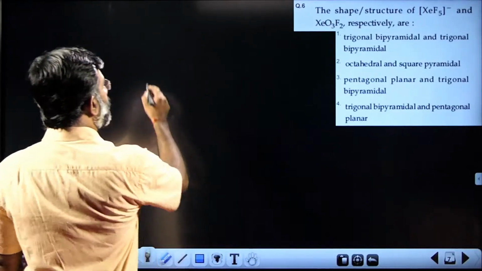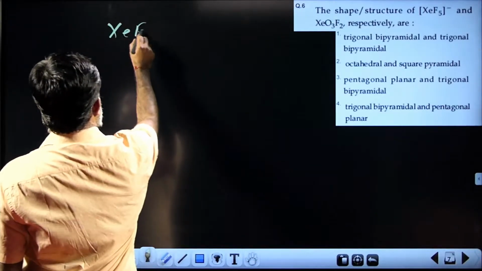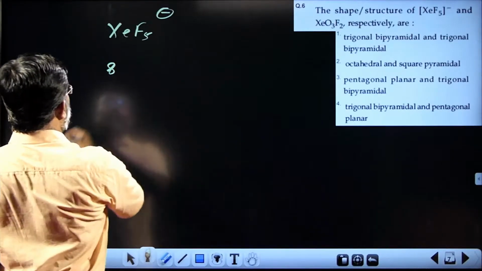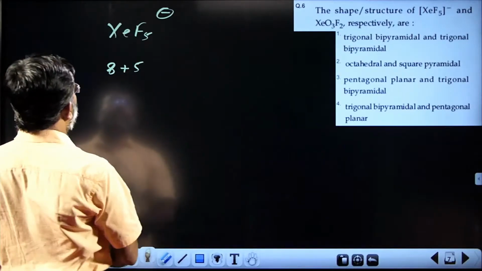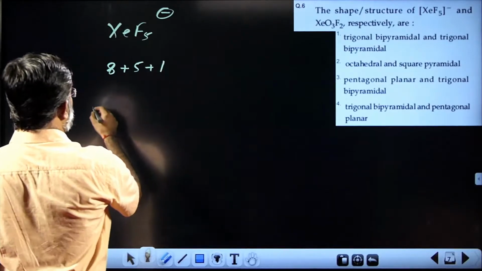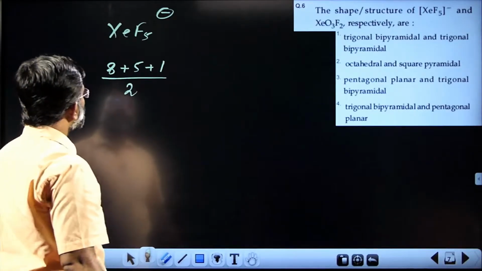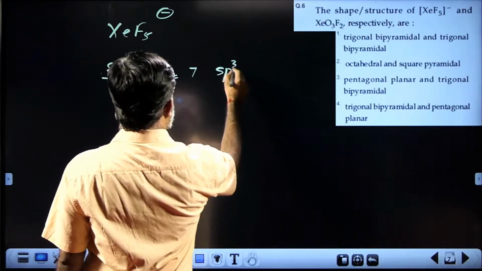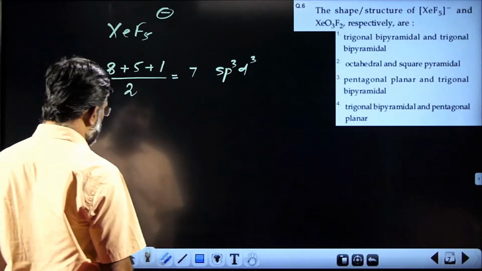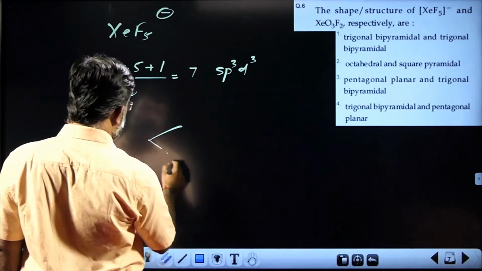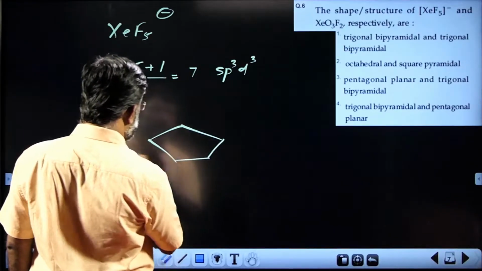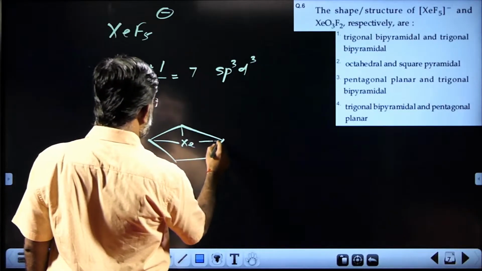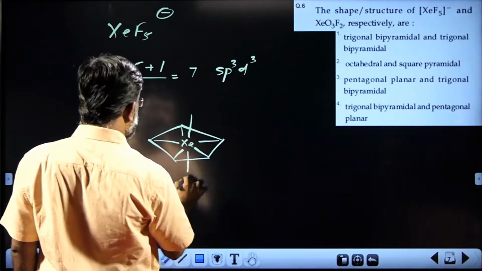So first case, it is XeF5 minus. For hybridization: 8 valence electrons in the central atom, 5 surrounding bonding atoms and 1 anionic charge, divided by 2, so you are getting 7. 7 will go for sp3d3 hybridization, which will come out like this: a pentagonal system where you have Xe at the center, 1, 2, 3, 4, 5, 6, 7.